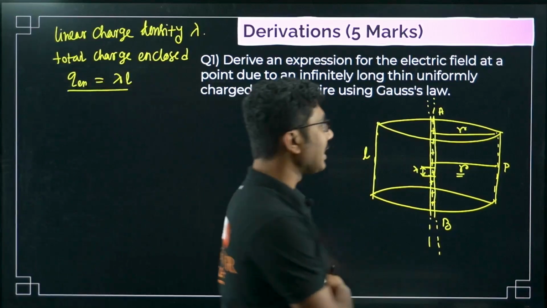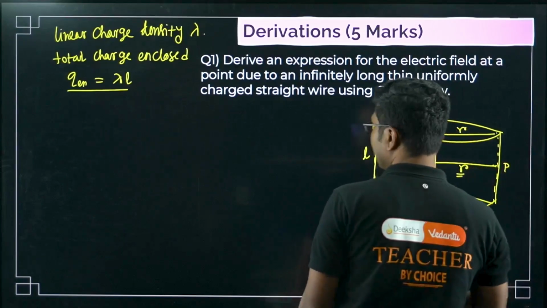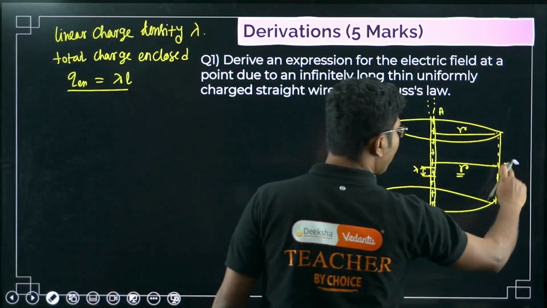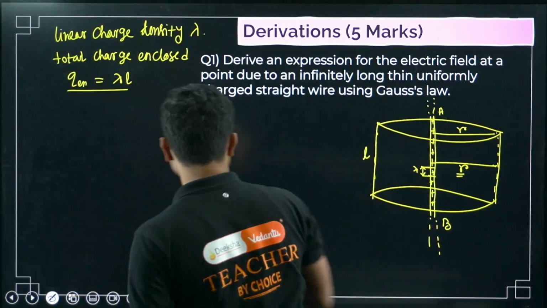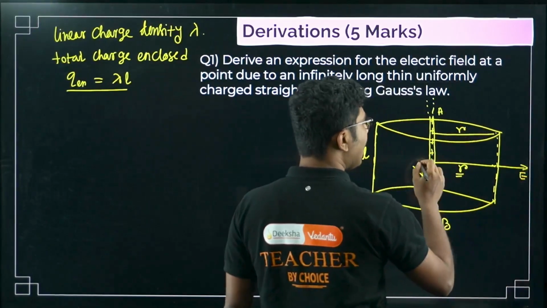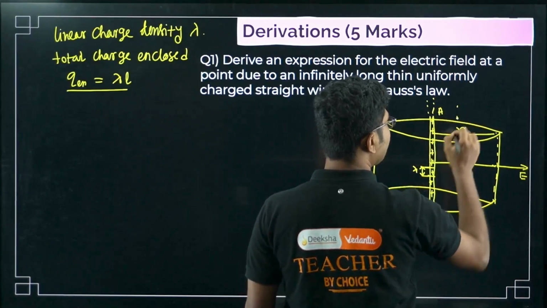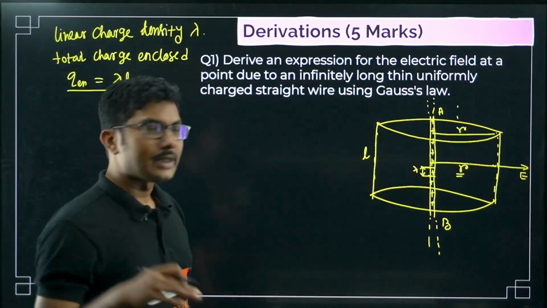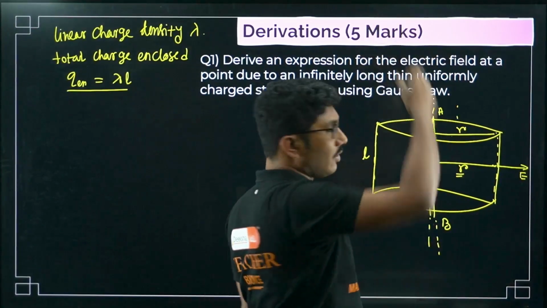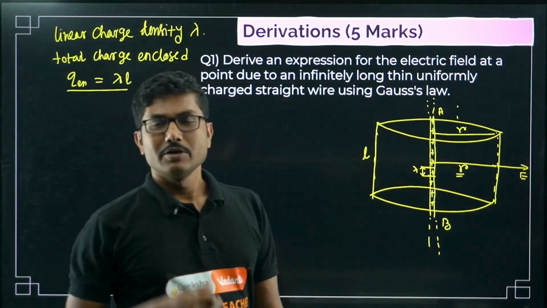Secondly, you have to mention that the electric field will be only in the radial direction. That means the electric field at P will be only in the radial direction. Why is it important to say? Because this is a Gaussian surface. You might say there will be an electric field in the direction of length also, but actually in the direction of length there is no electric field because it is an infinite wire, so they will cancel in this direction. The only electric field possible here is along the radial direction. So that is very, very important.